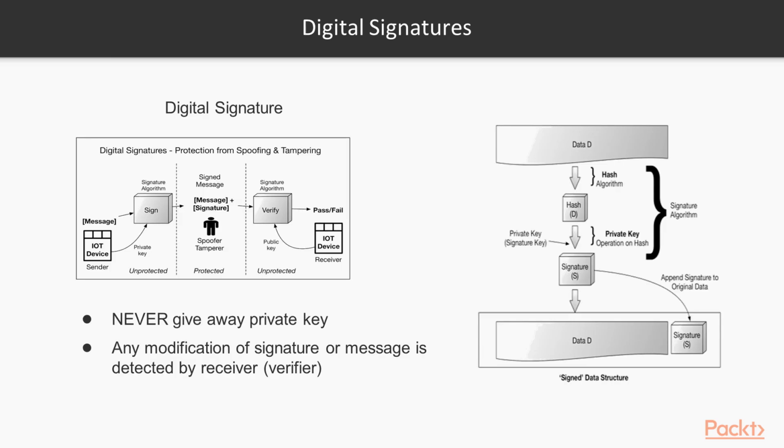Digital signatures take a hash and encrypt that hash using the private key of the data signer. Since the private key is assumed private and secured, only the holder of that key should be able to sign the data. Verification is completed by using the public key of the data signer to decrypt the hash, and then the data is run through the same hashing algorithm and compared to the decrypted hash for final verification. If any modification of the data has occurred, the hash won't verify.